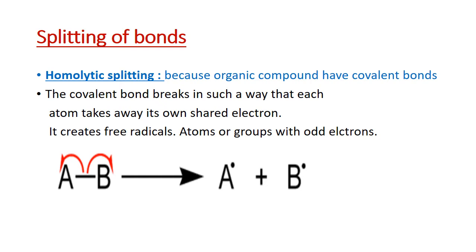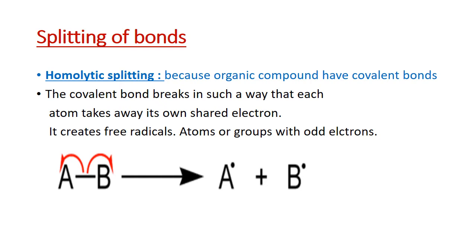Splitting of bonds: in organic compounds covalent bonds are present, and during splitting, if the splitting takes place in such a way that each of the atoms carries its shared electron, it is known as homolytic splitting.